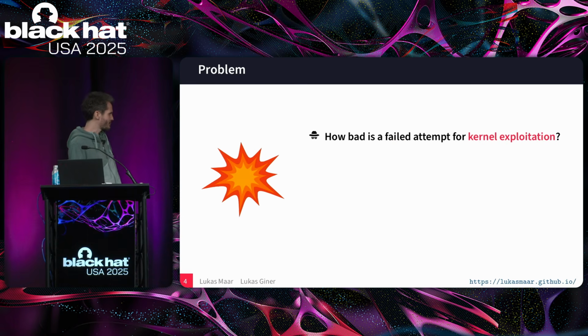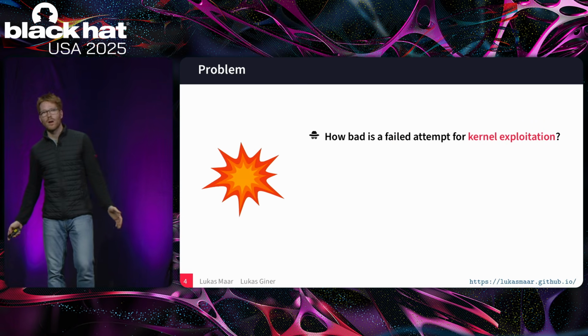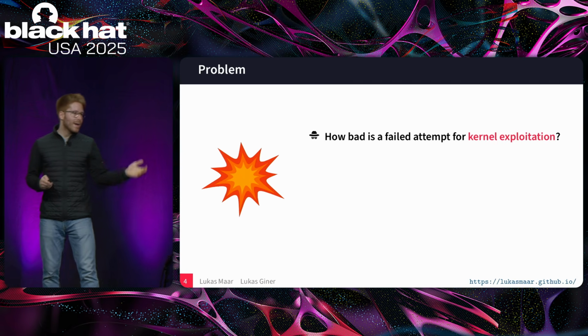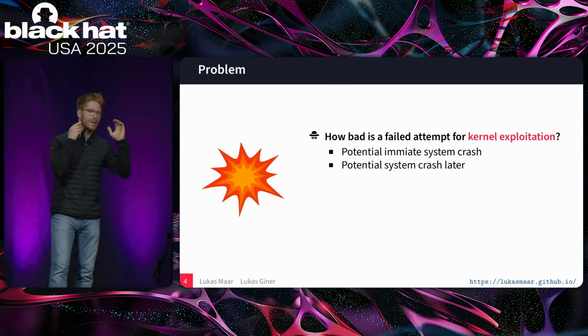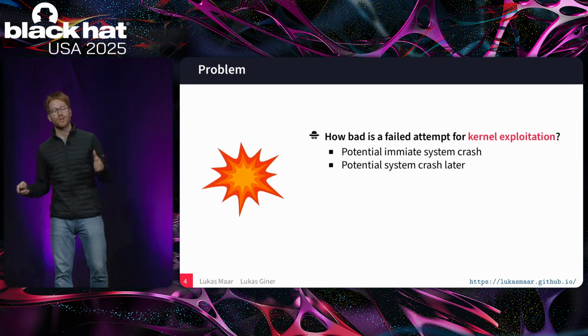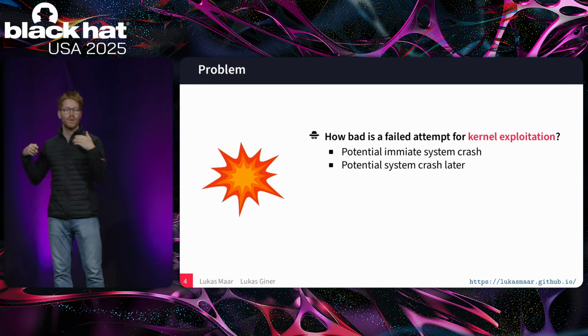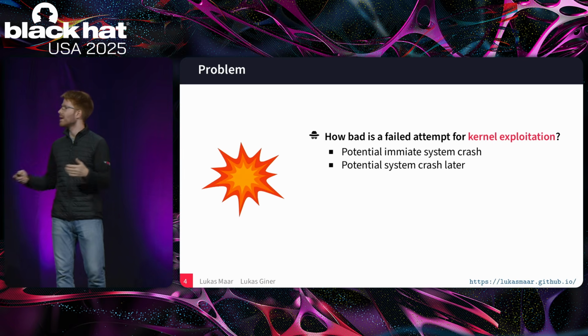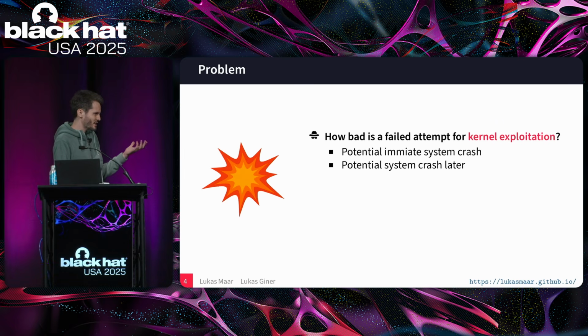So how bad is this for our attacker? What might happen is it leads to an immediate system crash, or it potentially crashes the system later on. So the attacker just waits for a reboot?